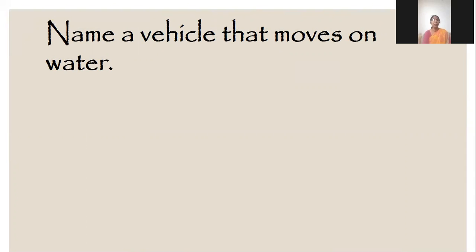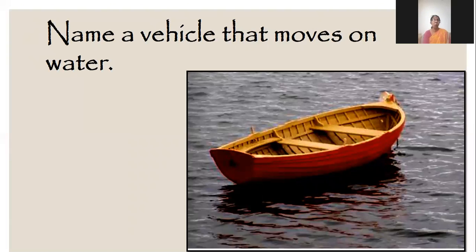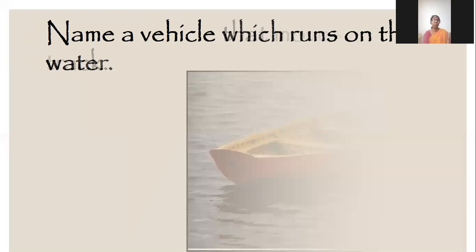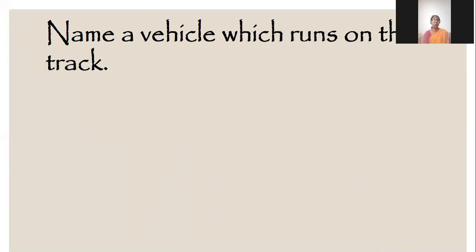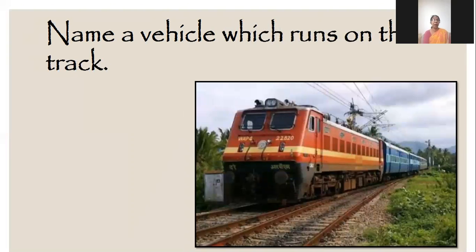Name a vehicle that moves on water. Boat. Name a vehicle that runs on the track. Train.